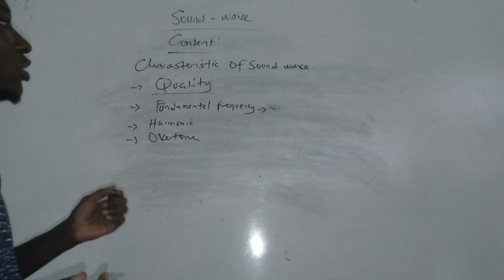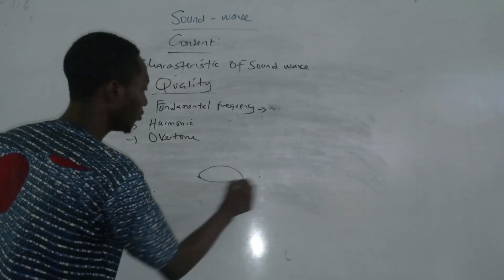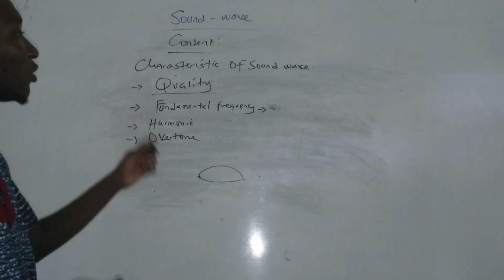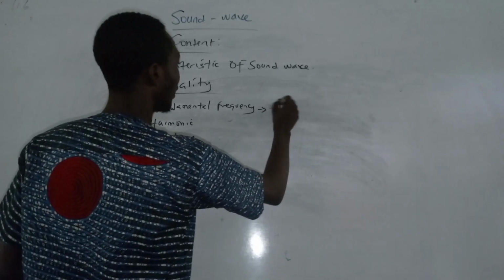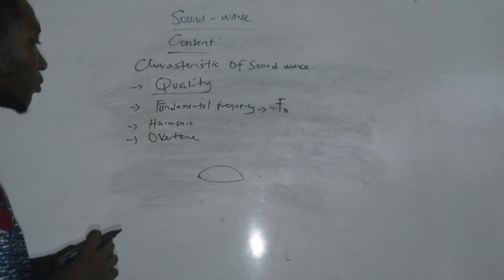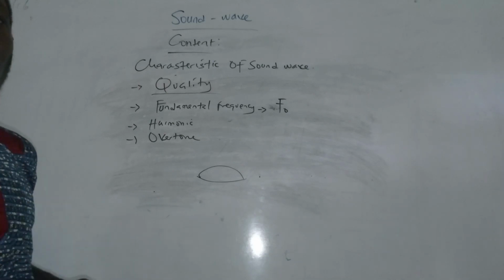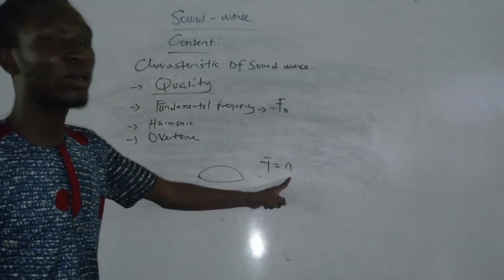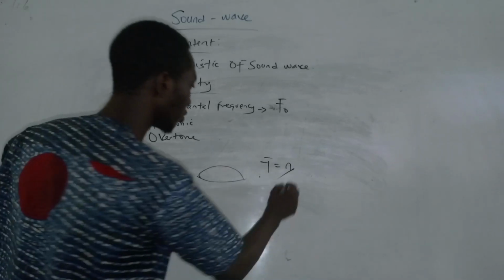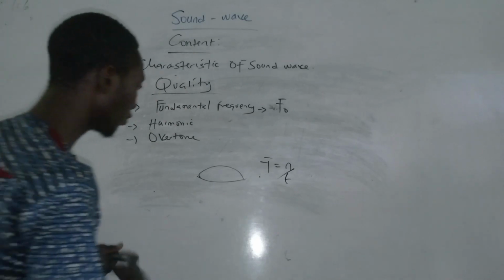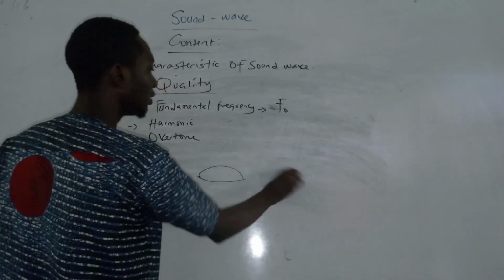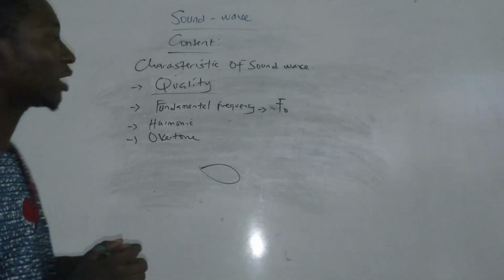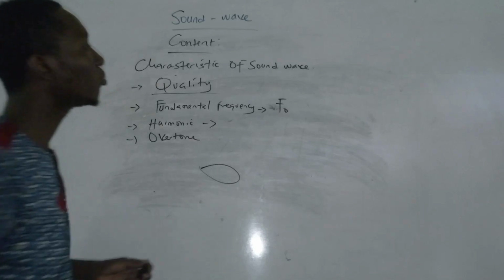Now let's say one sound is produced, let's say the sound is like this. Are we together? If one sound is produced, we call this the fundamental frequency, ordinary F0. That's one frequency, because frequency is the number of cycles produced per second. N represents the number of cycles produced per second. So if one cycle is produced per second, we call this the fundamental frequency.